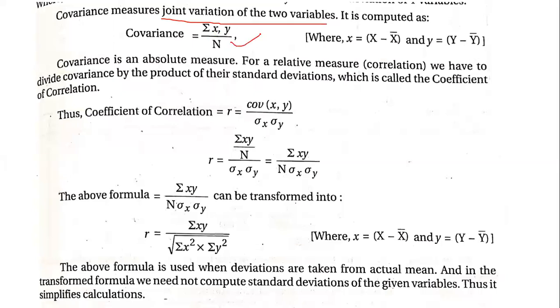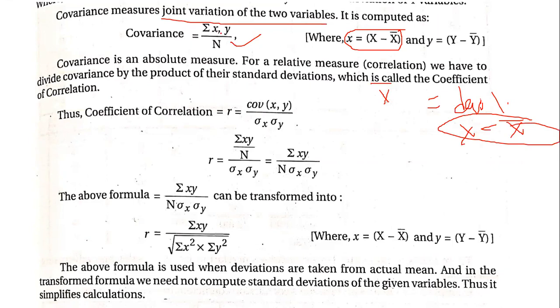It is something like your mean values. But what is that x? Small x is equal to X minus X bar. So how to find covariance? First you should find X bar. Then you should find deviations, that is nothing but X minus X bar. And then the total of the product of these deviations divided by n, that will be considered for covariance. Same thing to be applied for y also.